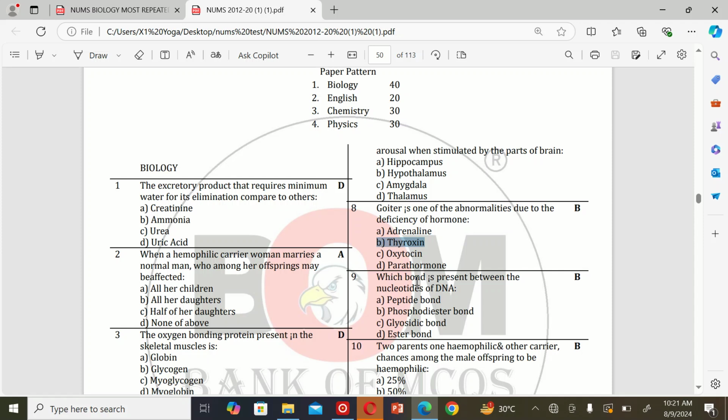The next MCQ: which bond is present between the nucleotides of DNA? A. Peptide bond, B. Phosphodiester bond, C. Glycosidic bond, and D. Ester bond. So the correct option is B.